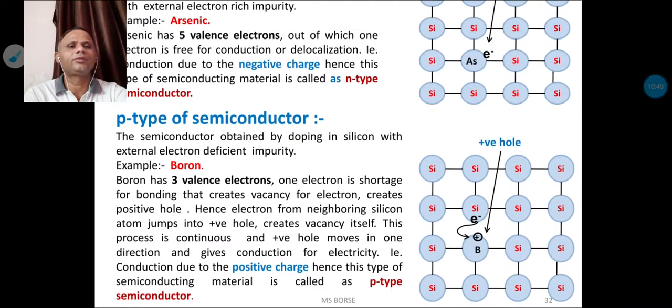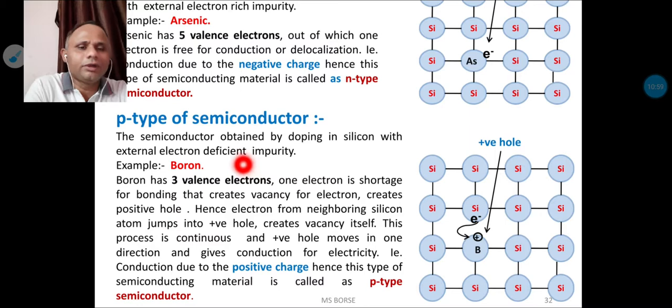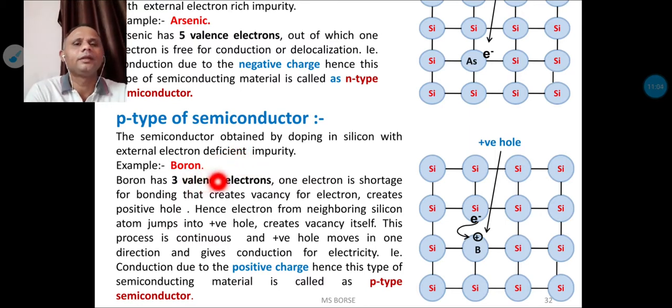Second is P type of semiconductor. P stands for positive. That means conduction is due to the positive charge. This type of material is called P type of semiconducting material. This type of semiconducting material is prepared by doping an electron deficient impurity, for example boron. If you dope boron into the silicon crystal, we get the P type of semiconducting material.